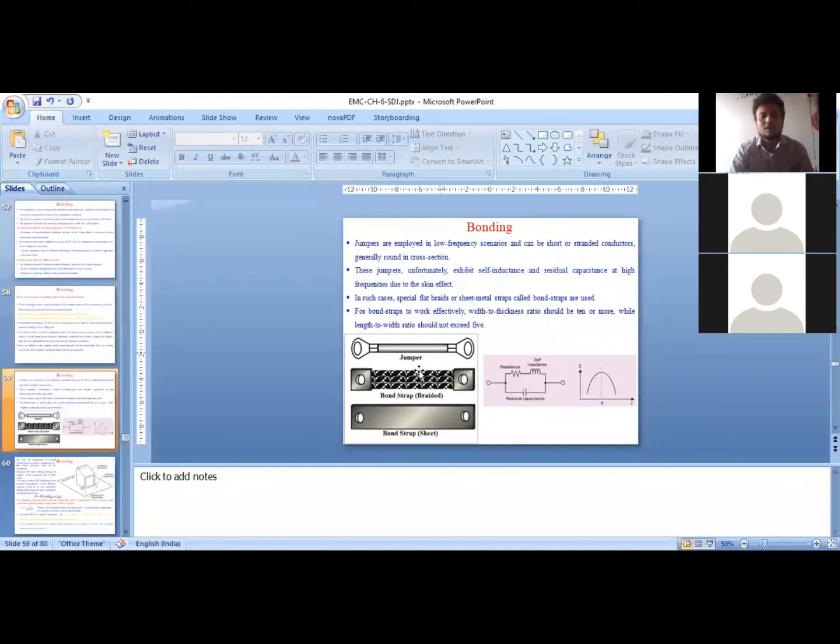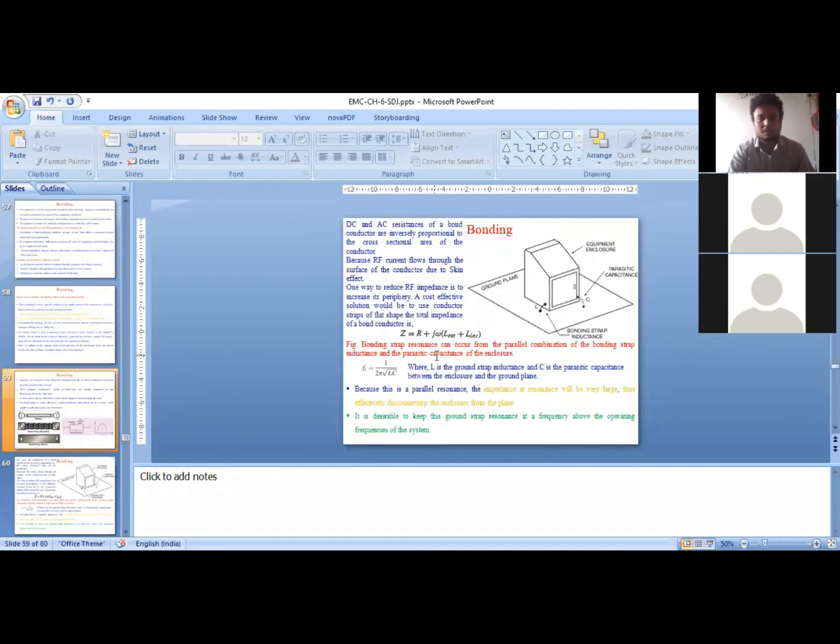So these are the bonding wires, or bonding straps, that are used to connect two metallic enclosures or two metallic objects. As a jumper, you can use simply a cylindrical conducting wire to connect two metallic enclosures or two metallic objects. You can use bonding straps also, which is a braided one, you can see, or you can use a simple bond strap like this.